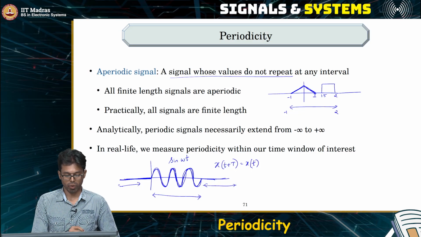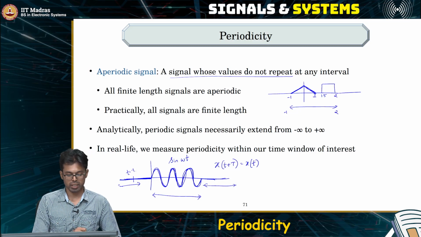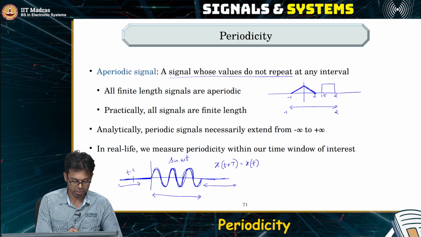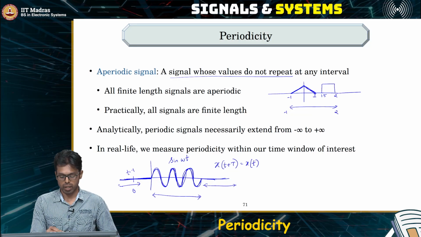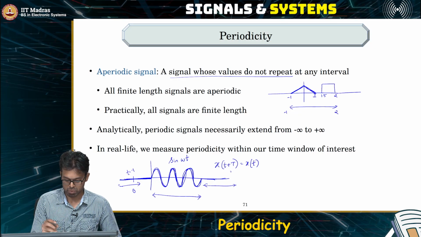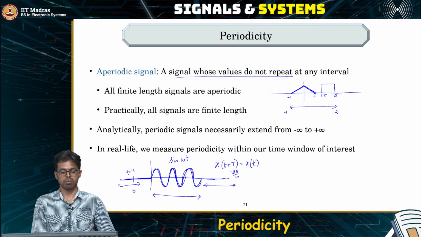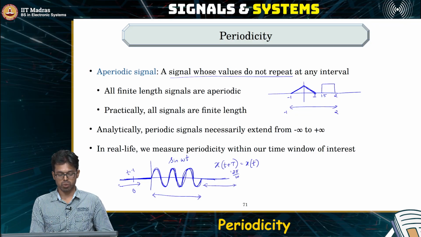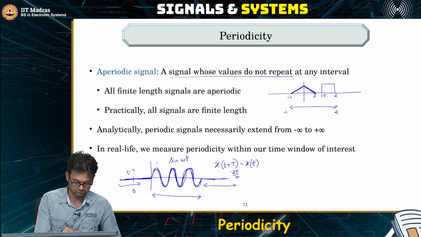then let us see what is the value of the signal at, let's say, t is equal to -1. At t is equal to -1, the signal's value is 0. Now let us set capital T is equal to 2 pi by omega. If I set capital T is equal to 2 pi by omega, then small t plus capital T is somewhere here.